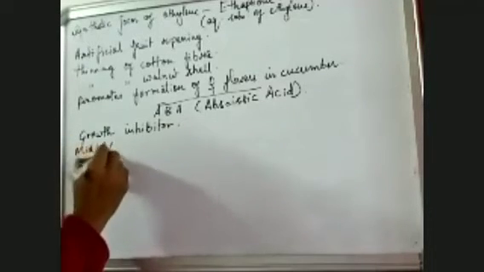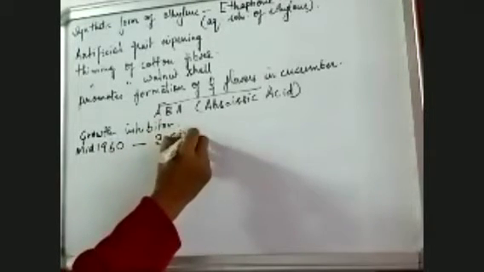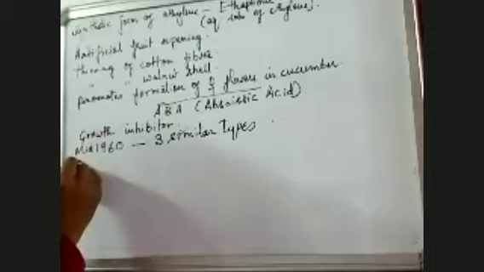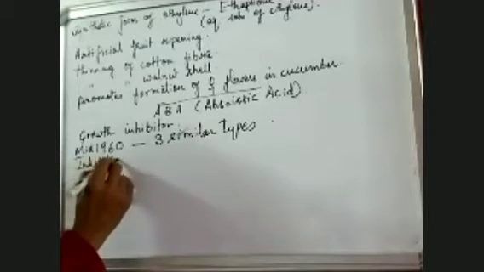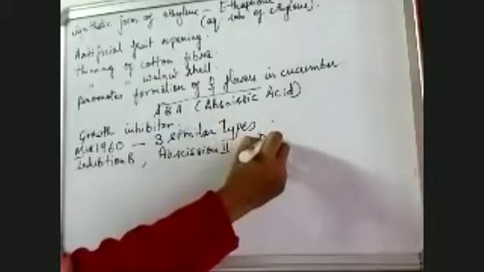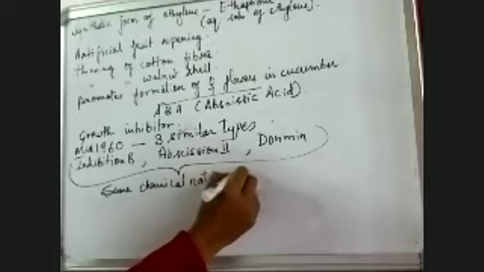Three such types of chemicals were discovered in plants in mid 1960, and those three were inhibitor B, the second one was abscission II, and the third one was dormin. These were found to be of the same chemical nature, and because of this they were together named abscisic acid.